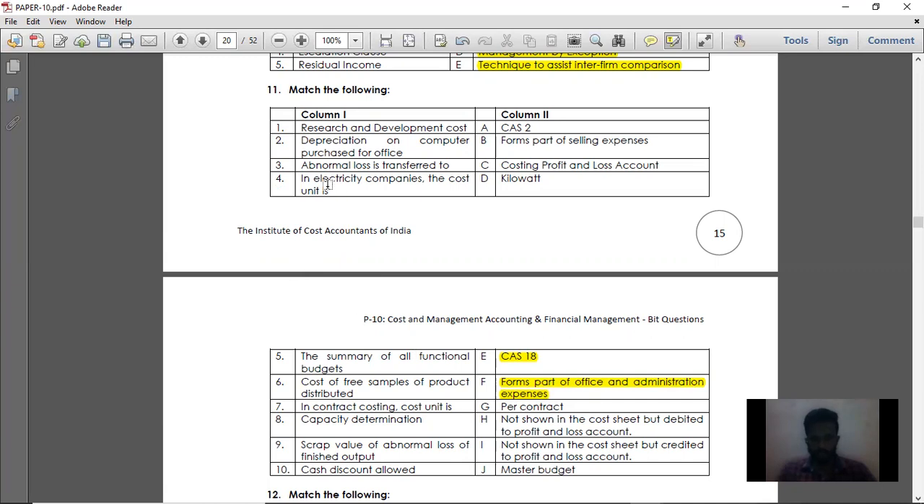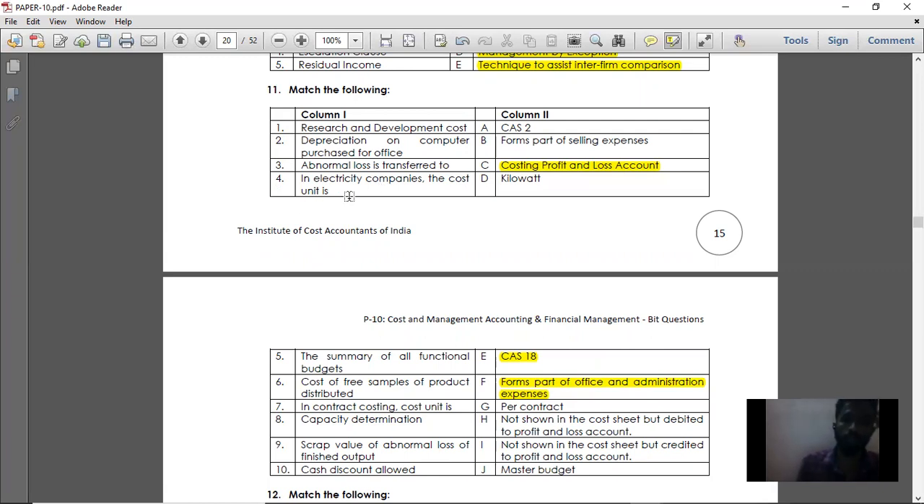Then point number 3, abnormal loss is transferred to costing and P&L account. Like if you have dealt with contract costing, if any material has been lost at the site, then it will be transferred to costing and P&L on the credit side of the contract account. So abnormal loss will be transferred to costing and P&L account.